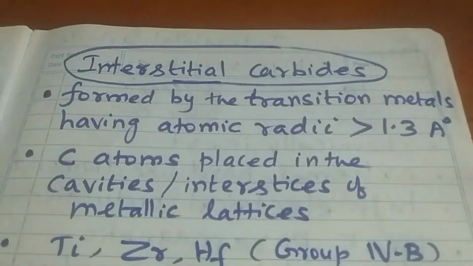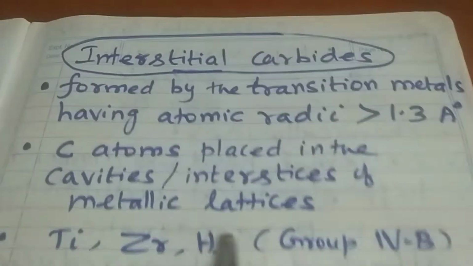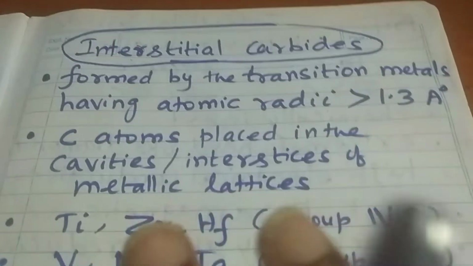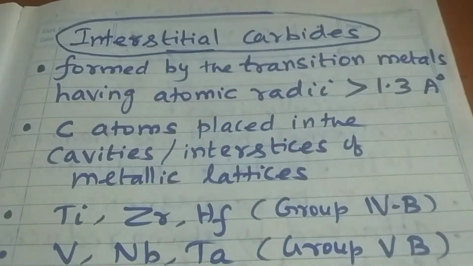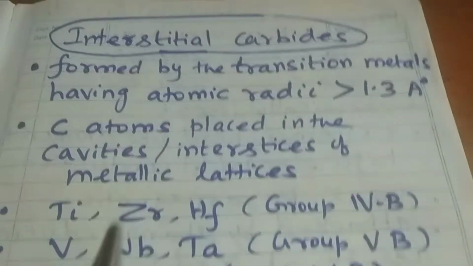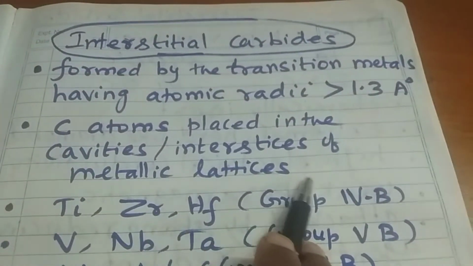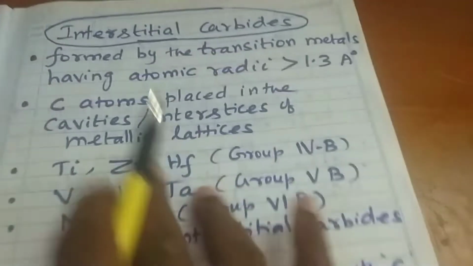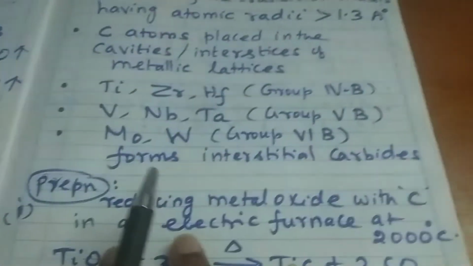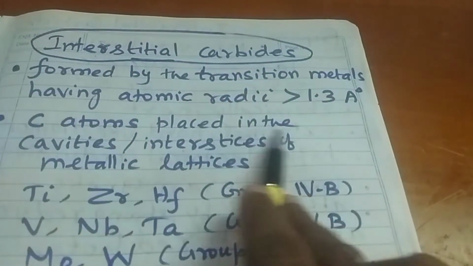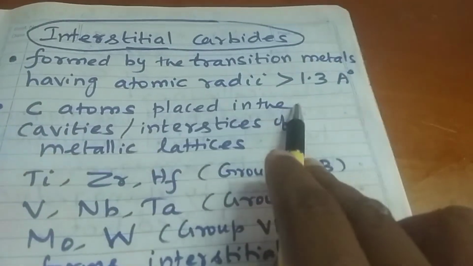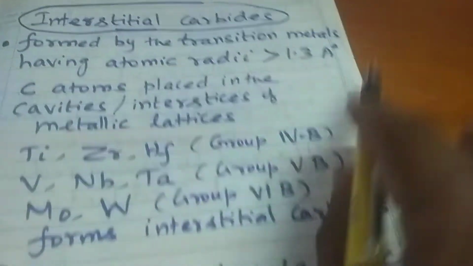So in metals, there is an octahedral lattice. In between the octahedral lattice, there are holes, there are cavities. So in these cavities, carbon atoms are placed. So the name interstitial carbides. Again, I say that these carbides are only formed by the transition metals having atomic radii greater than 1.3 Angstrom.